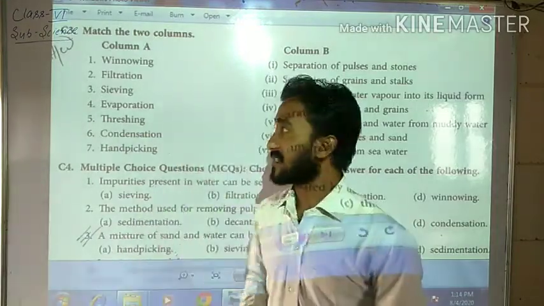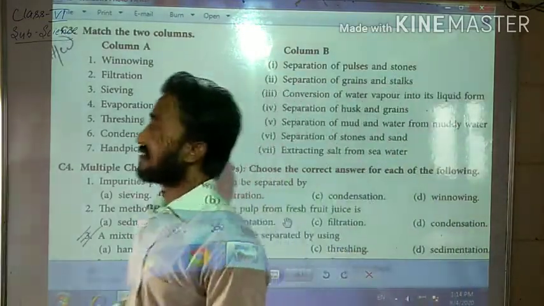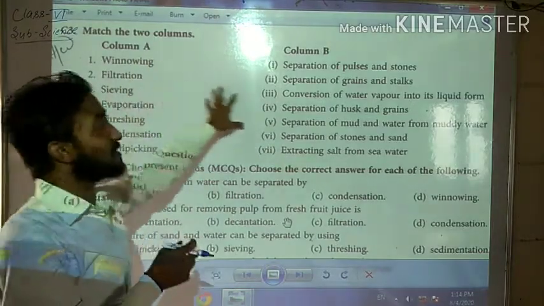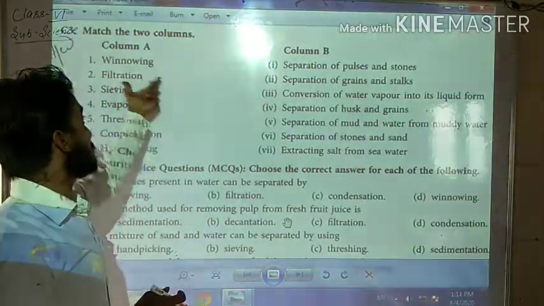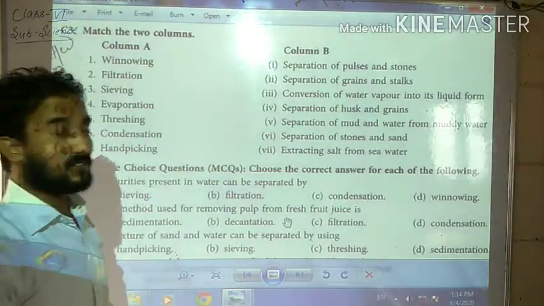Now students, see question number 3. Match the two columns. You know what it means to match the two columns? It means you have to complete the sentences. You have to connect one column to the second column with the right, appropriate answer.